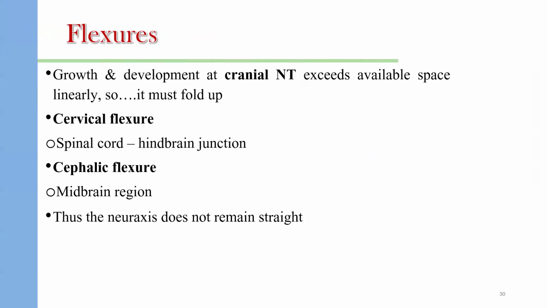So the neural tube will fold up, leading to two flexures at the cervical region and at the cephalic region. At the cervical region is called the cervical flexure, that is the flexure between the spinal cord and hindbrain junction. And at the cephalic region is called the cephalic flexure, that will form the midbrain region. Thus, the neural axis doesn't remain straight.